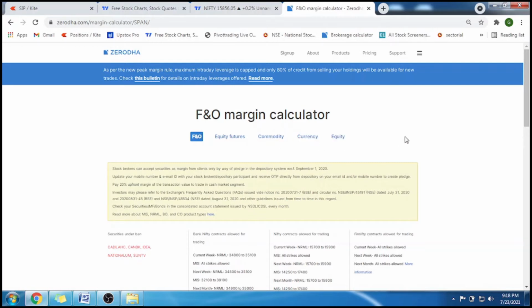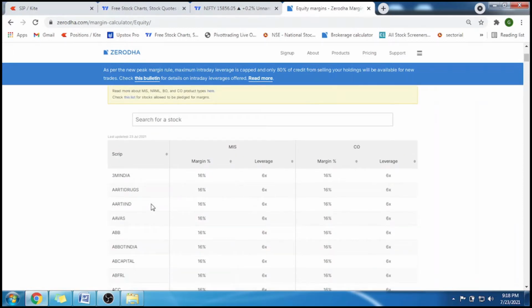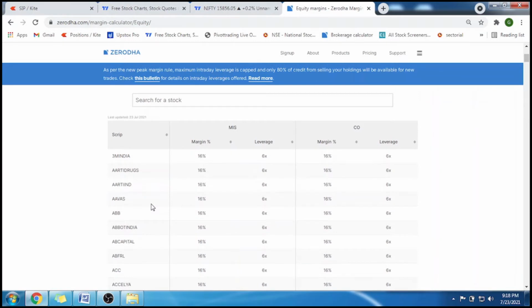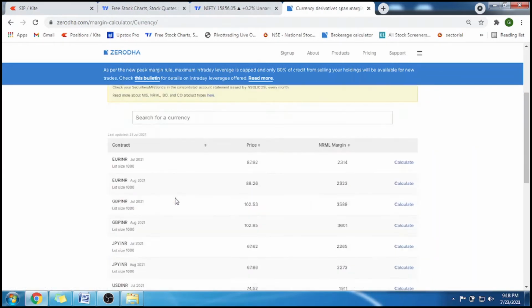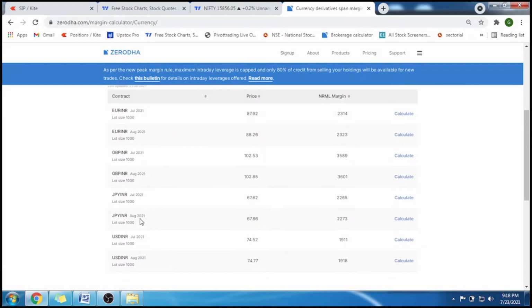So first, let's go with equity. Our main focus will be on equity as the others need more money to trade, but the concept is same. There you need to trade in lots, but in equity we can select the quantity of our liking and the margin required is less compared to the others. So what I'm trying to say is, in equity we can select the quantity as per our wish, but in currency, if you see here, we have to select in lot size, which needs a huge margin, by the way. So this is basically forex trading. Not exactly forex trading, but there are only few currencies which we can trade in Zerodha.